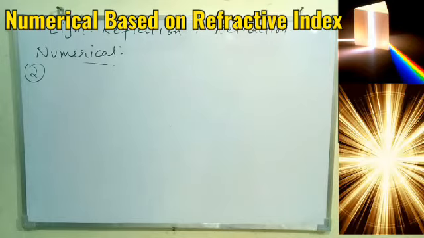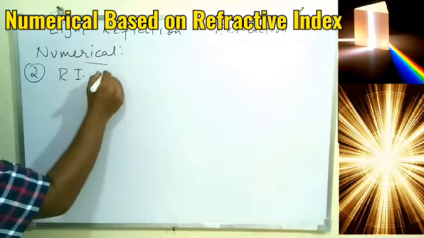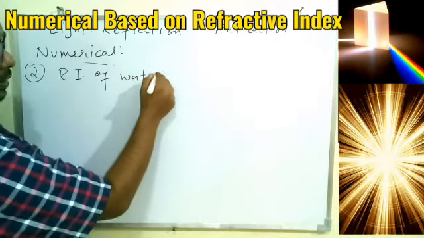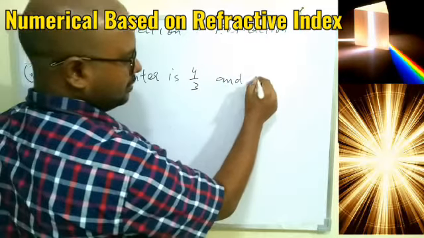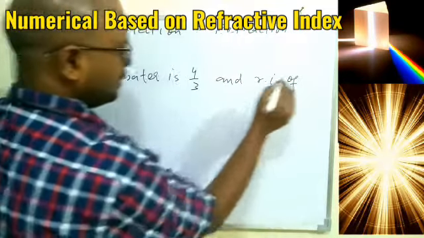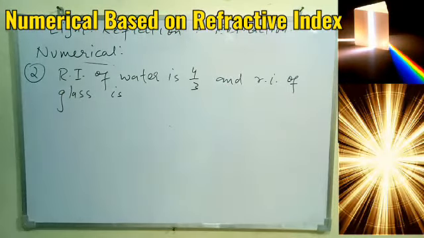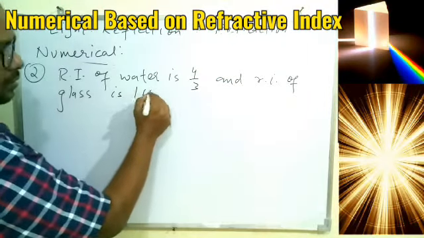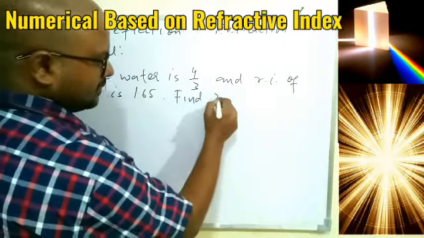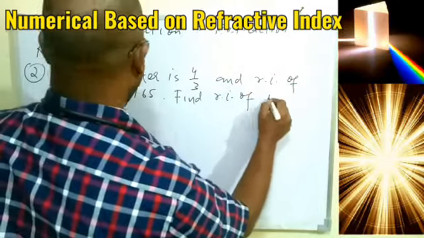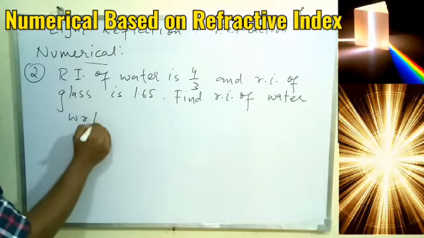That is, refractive index of water is 4 by 3. So I am writing in short, refractive index of water is 4 by 3 and refractive index of glass is 1.65. This is given. Find refractive index of water with respect to glass.